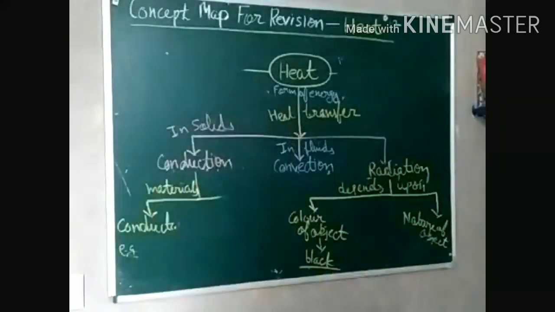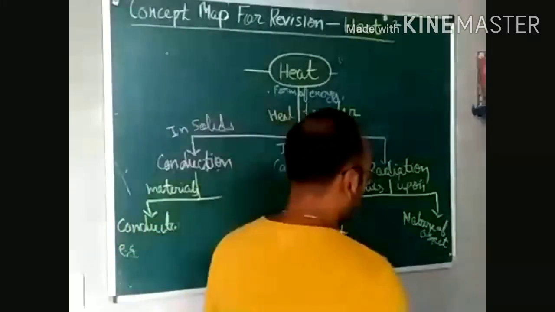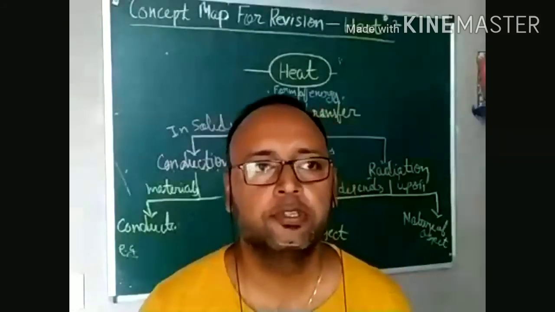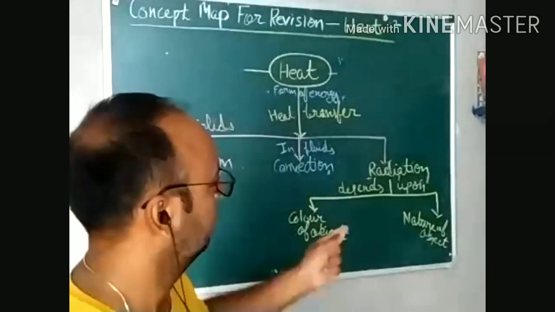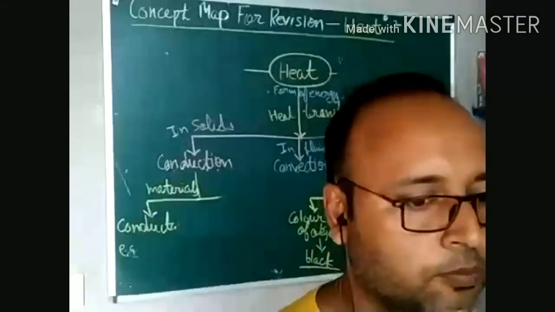Now, nature means best reflector and poor reflector. The best reflector of heat will be a smooth and shiny surface. The heat will strike and then it will reflect, right? Whereas in case of a rough surface, it will not reflect so properly.